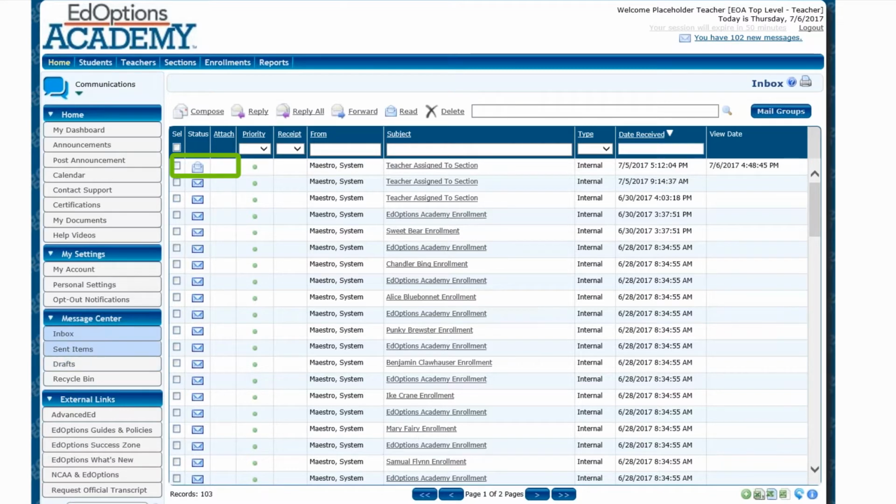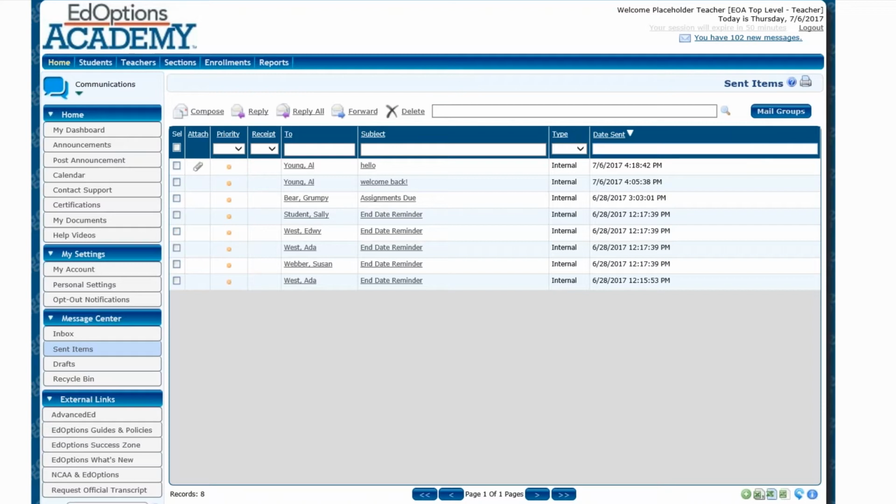So you can see that, and now I'm down to 102. So a little bit of work done. All right, and I can also see my sent items. So these are going to be messages that I have specifically sent to my students, not any of the system automated emails, but these are ones that I specifically have sent. So this just keeps me on track and keeps me accountable for things that I have done with my students already.